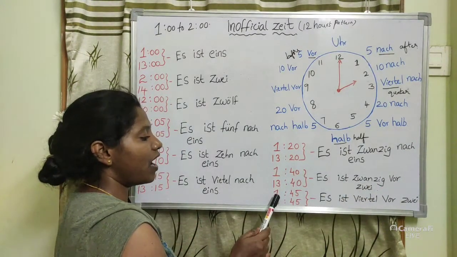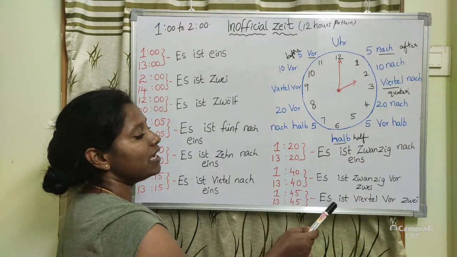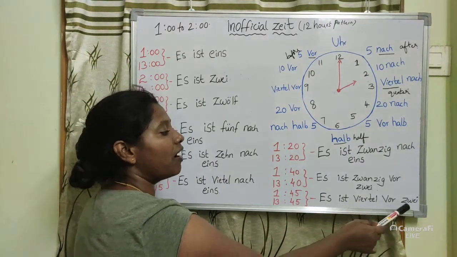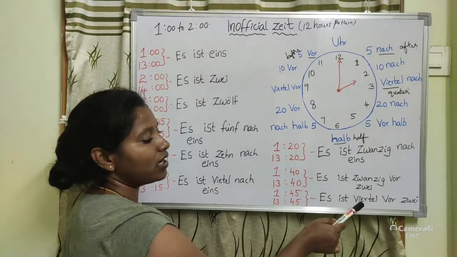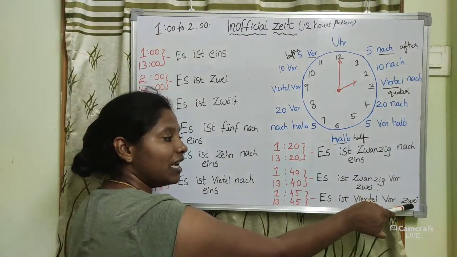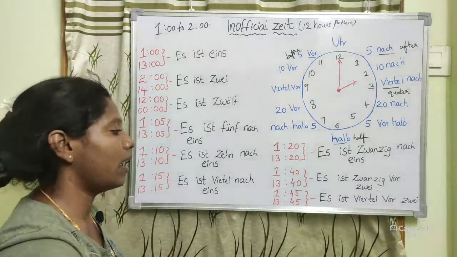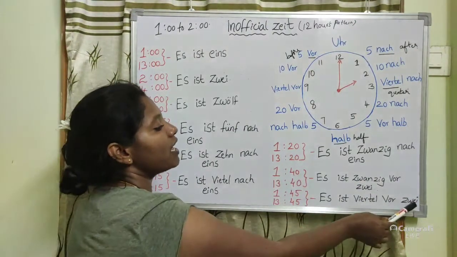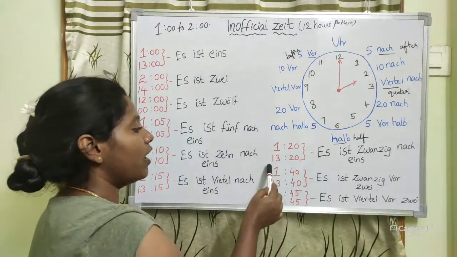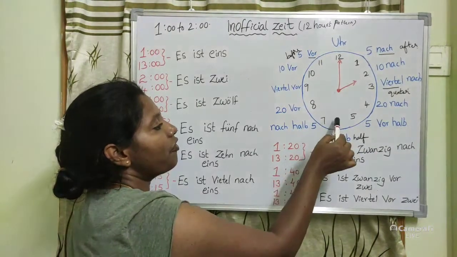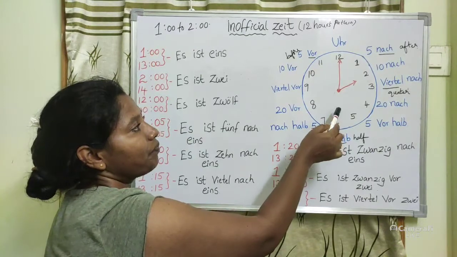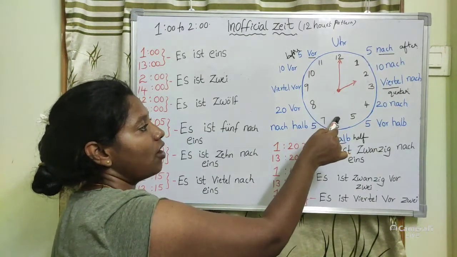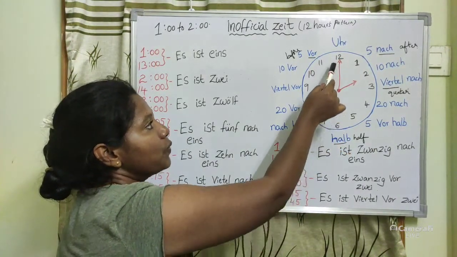In the same way, 1:45 means es ist Viertel vor 2, means quarter to, it means a quarter is there to finish the 2 o'clock, okay. Es ist Viertel vor 2. We only have to use this from halb, after 30. If it is after 1:30 onwards, we have to use the zwei.